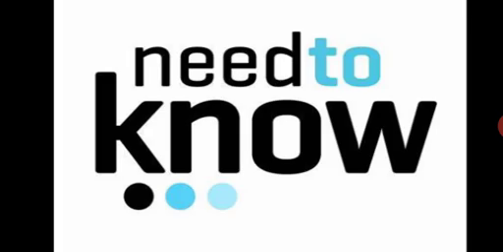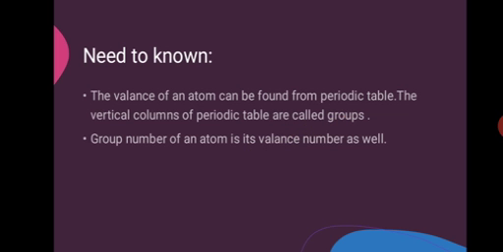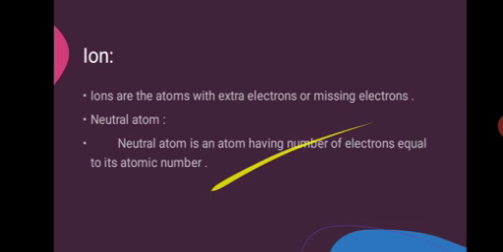Okay ji. Here is one thing to know. The valency of an atom can be found from the periodic table. The vertical columns of the periodic table are called groups. What do we call vertical columns? Groups. The group number of an atom is its valency number. For example, if the group number of an atom is 2, then its valency will be 2. If the group number is 3, then its valency will be 3.